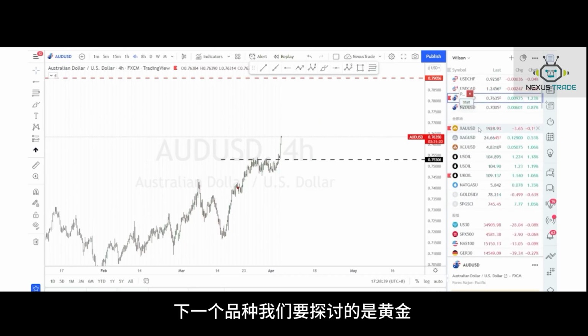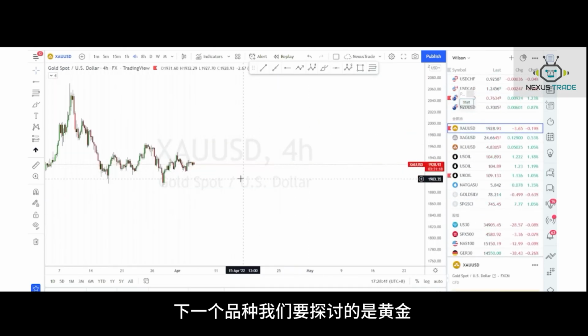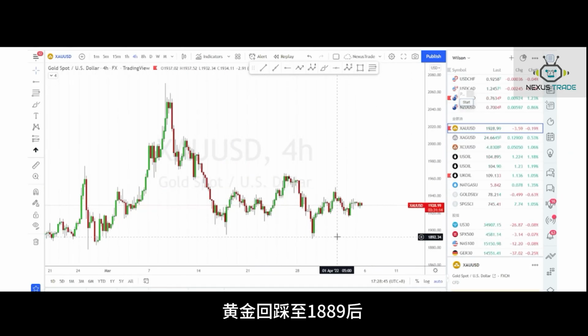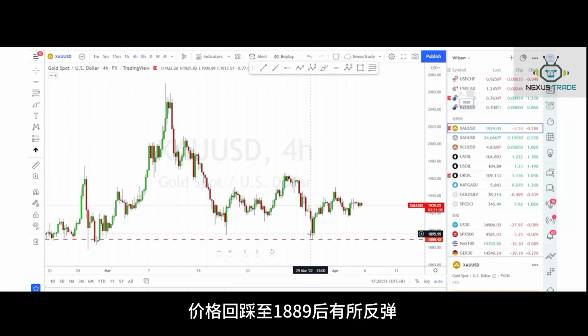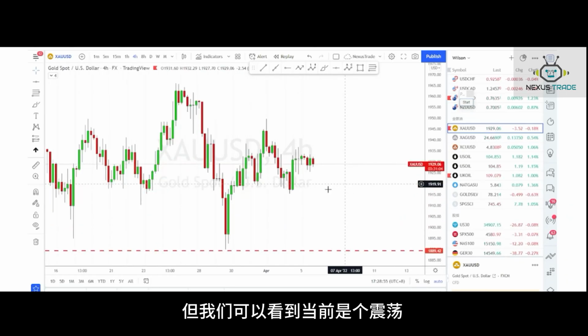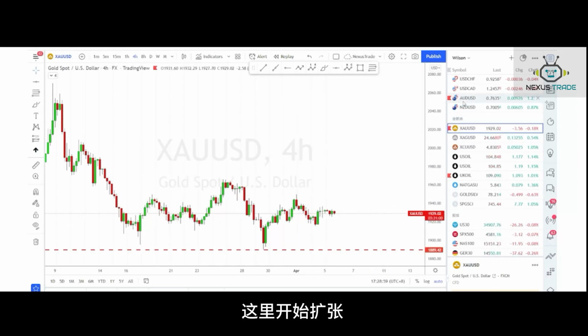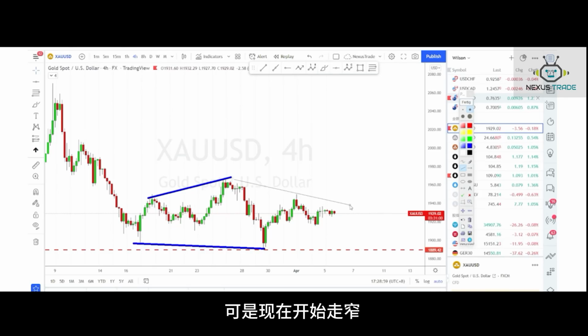Next, let us have a look at gold. We can see that gold pulled back to 1889 and then it rebounded. But currently there is a consolidation zone over here. It started with expansion, but now it has become narrow.